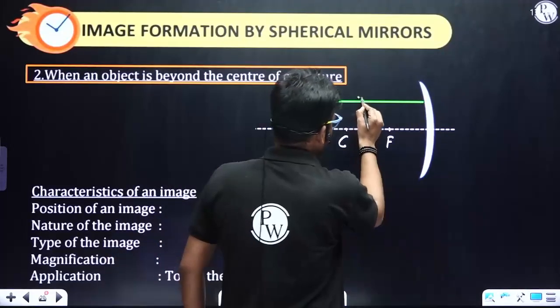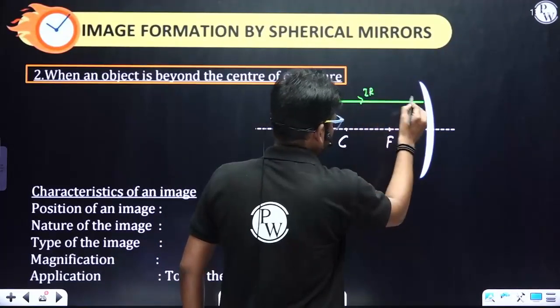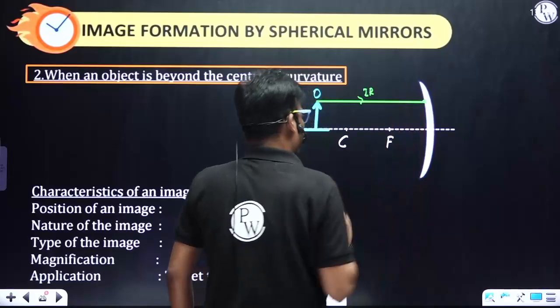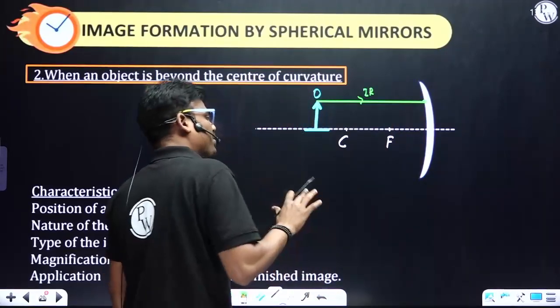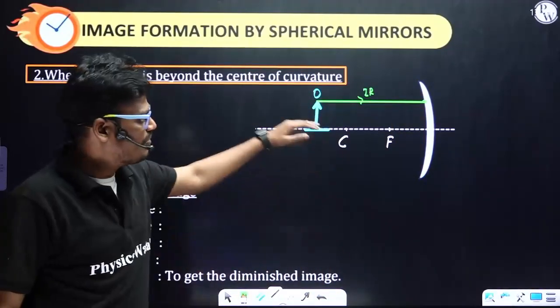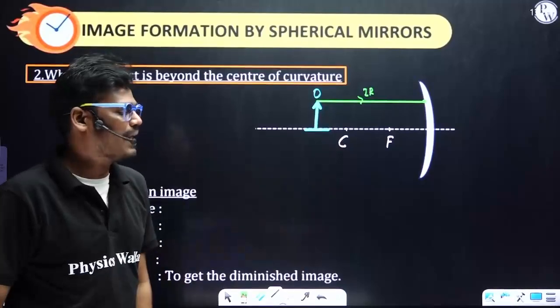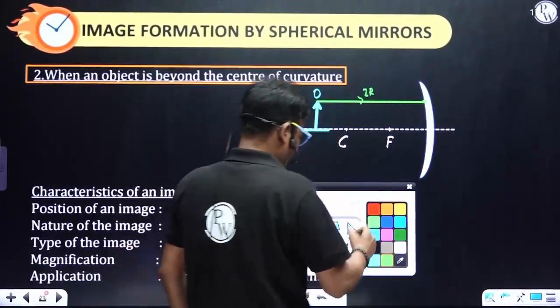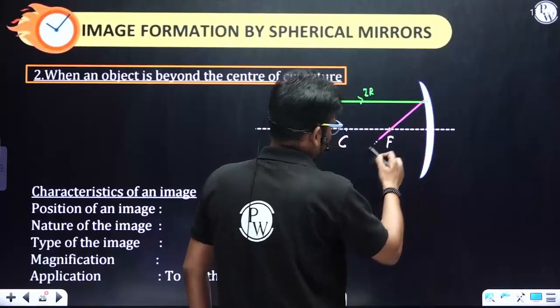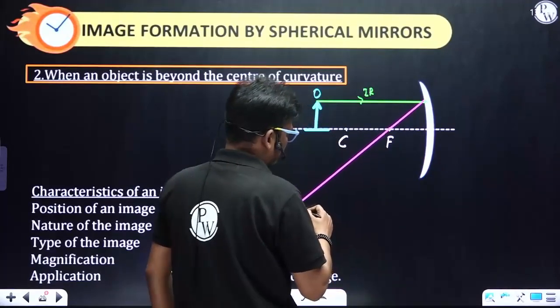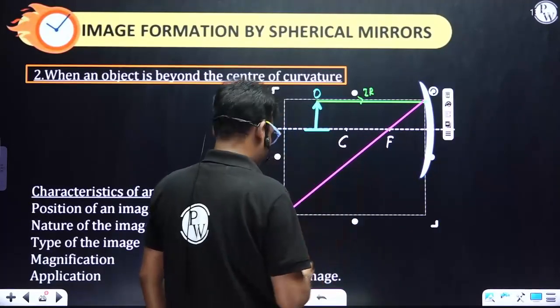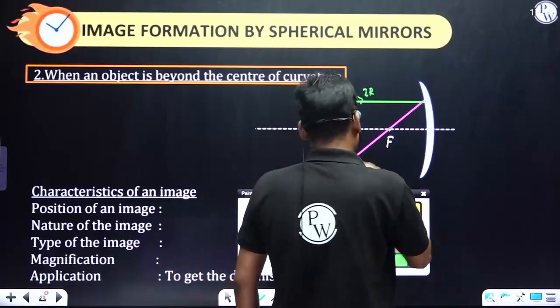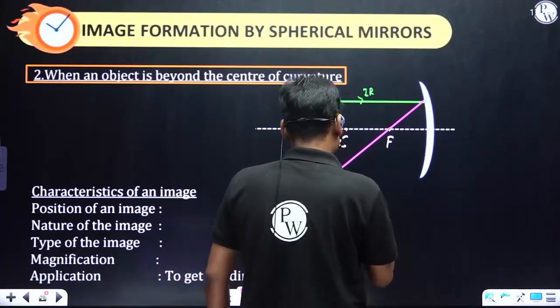So this is the incident ray, and this is the point where it strikes. According to the convenient rays, whenever the incident ray is parallel to the principal axis, it always passes through the focus. So this is the reflected ray.